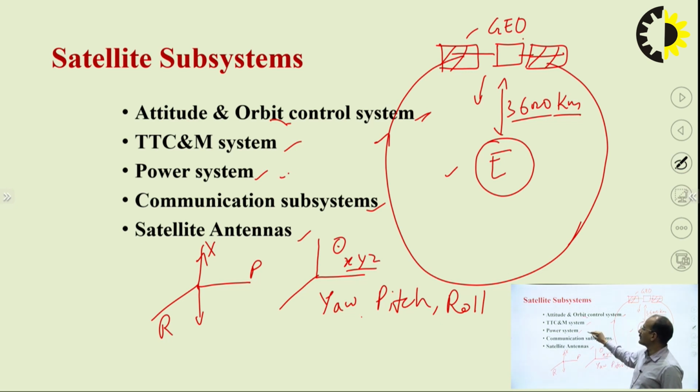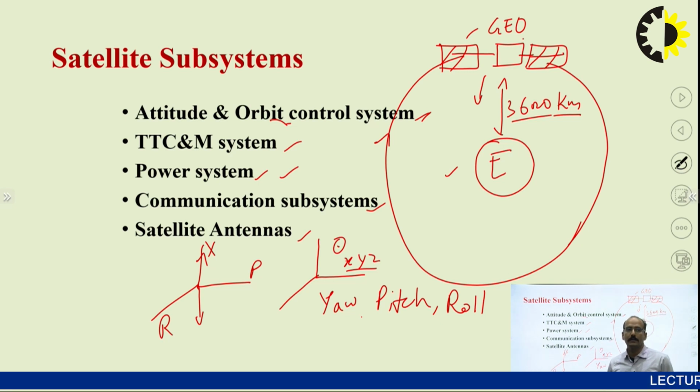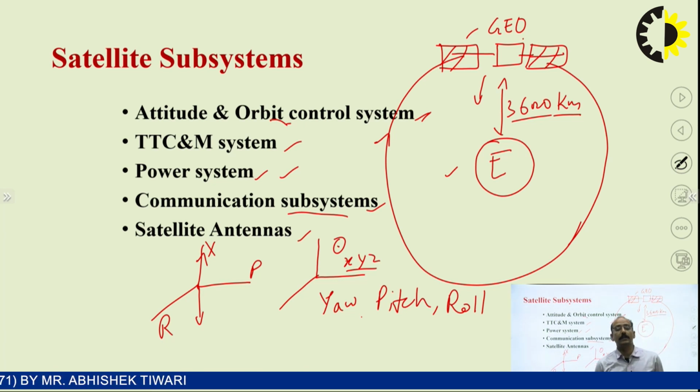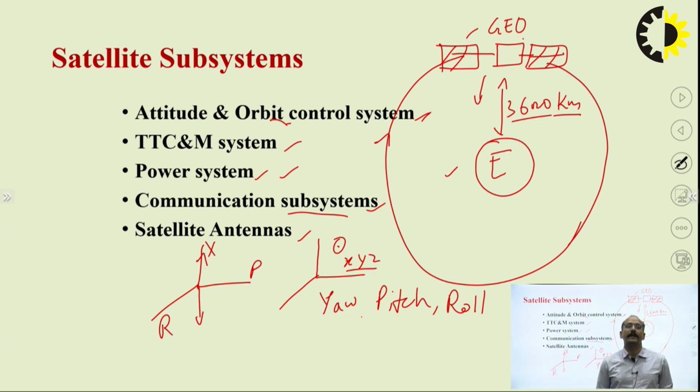Similarly, the power system is related to the power supply of the system, and in the satellite subsystem, we are using lithium ion batteries and solar panels for power purposes. In the communication subsystem, we are using the transponder. There are various types of transponders, such as single conversion transponder and double conversion transponder, and various antennas, which are basically microwave antennas used for the satellite subsystem.